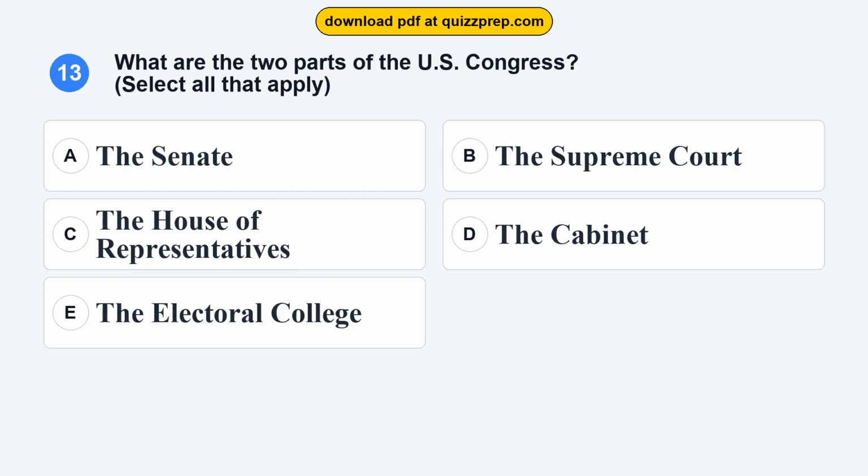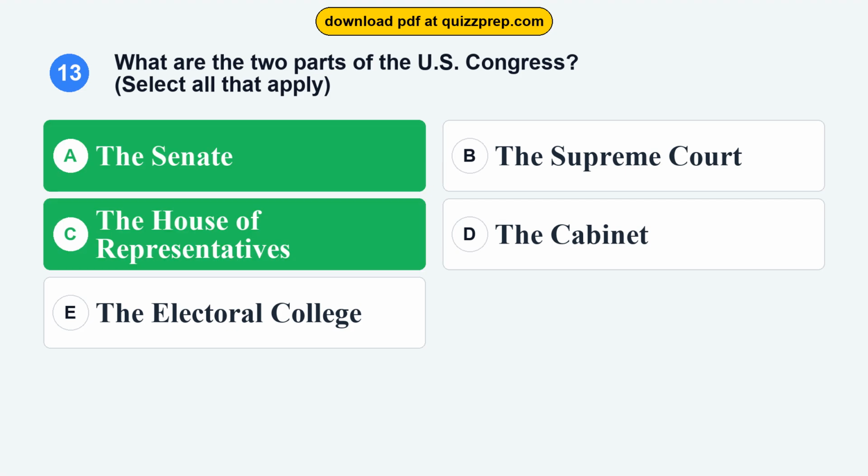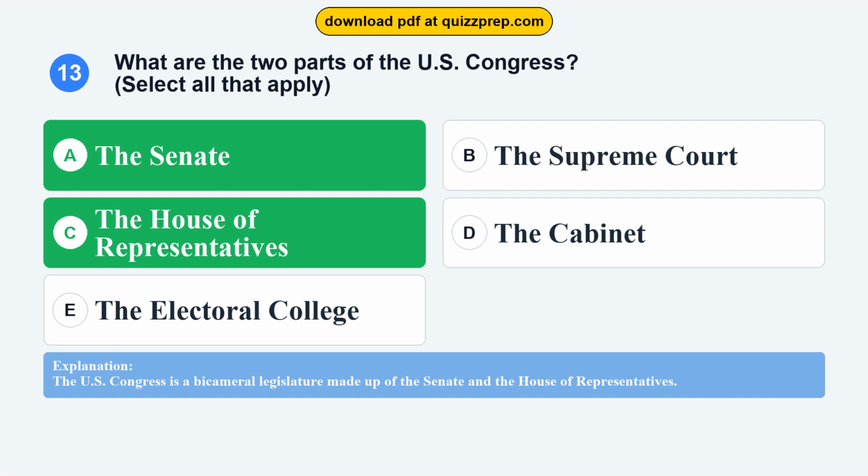Question 13. What are the two parts of the U.S. Congress? Option A, the Senate. Option B, the Supreme Court. Option C, the House of Representatives. Option D, the Cabinet. Option E, the Electoral College. The correct answers are options A and C, the Senate, the House of Representatives. The U.S. Congress is a bicameral legislature made up of the Senate and the House of Representatives.